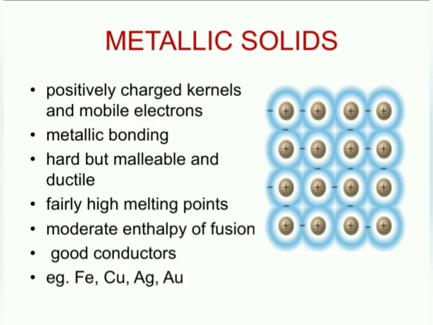For example, if you take a metal piece and beat it with a hammer, it spreads like a sheet, and this property is called malleability. Similarly, you can draw very thin wires like copper and gold, and this property is called ductility.